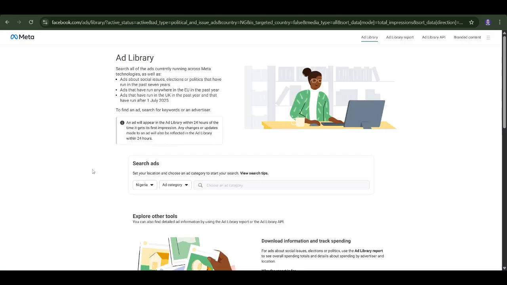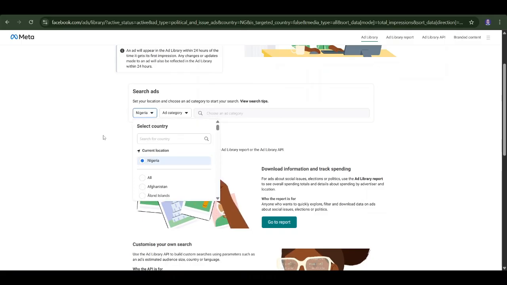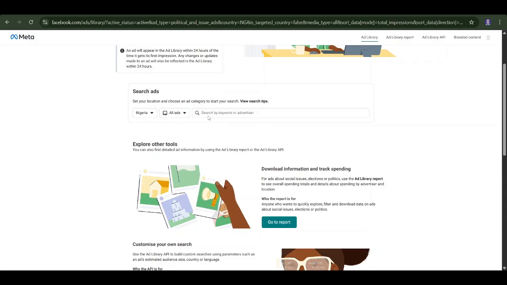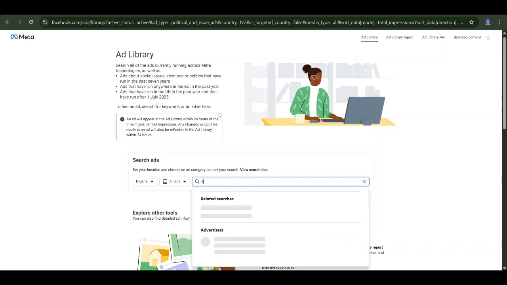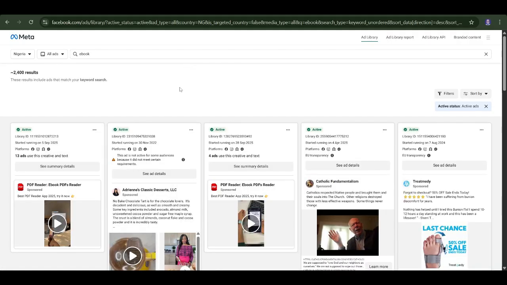It's going to bring you to this website. If you are from Nigeria, you leave it on Nigeria. If you are from another country, you check your country here by searching. Then make sure you select show all ads so you can see all the ads that are running on Facebook. Then simply input a search for an idea that you have. For example, if you are trying to create an ebook, just type ebook here. You'll get ideas of ebook ads that people are running to sell that product.